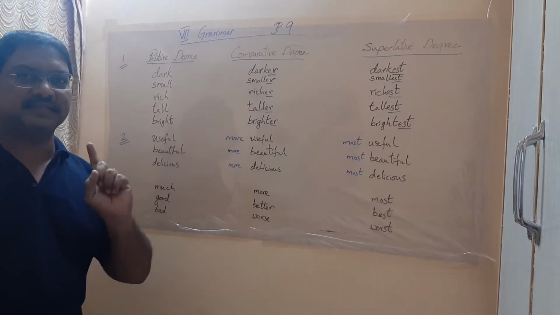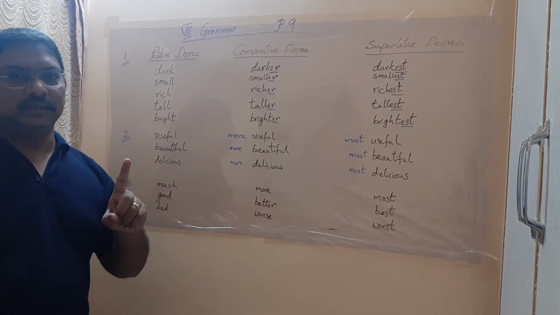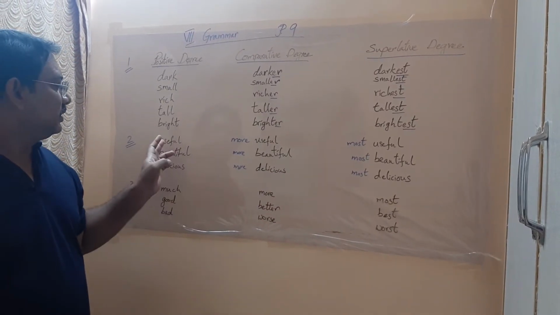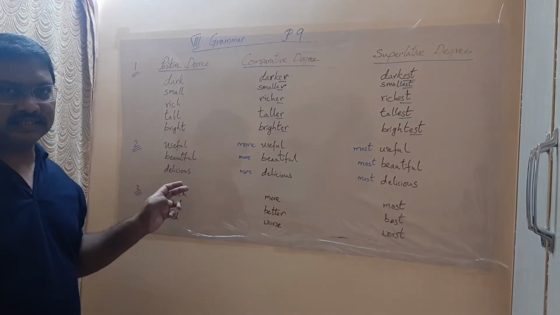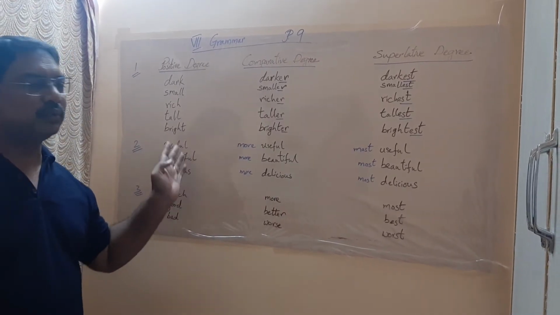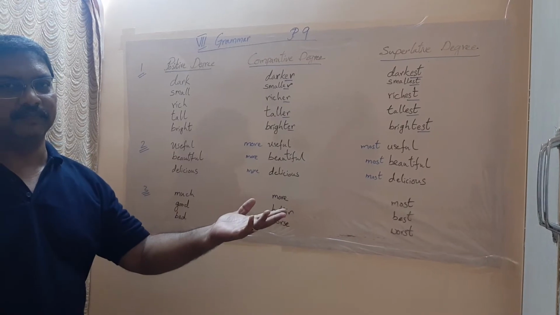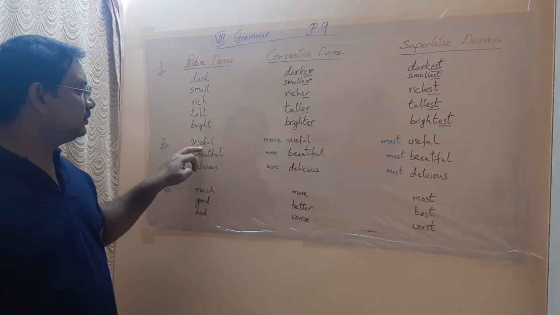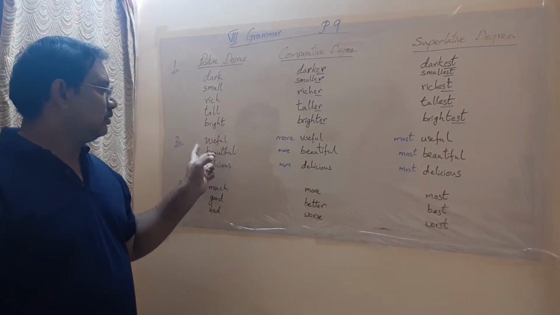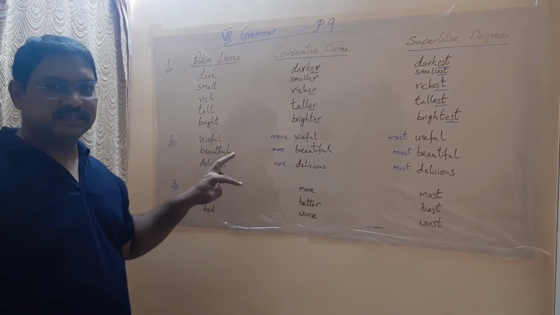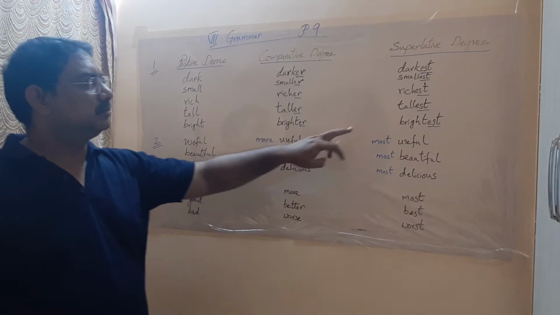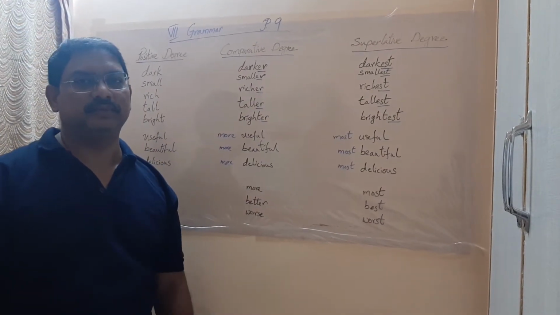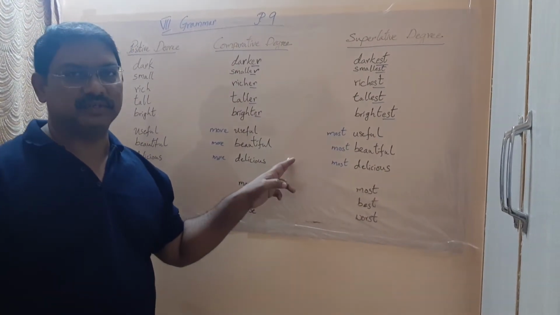Remember, syllable is nothing but sound. So you are getting more than one syllable here. So if an adjective gets more than one syllable, then we have to use more in comparative, most in superlative. Okay, this is one division.